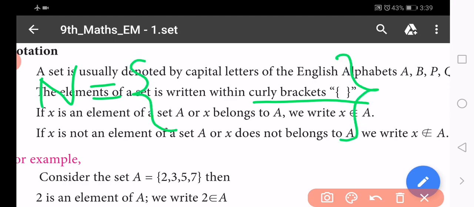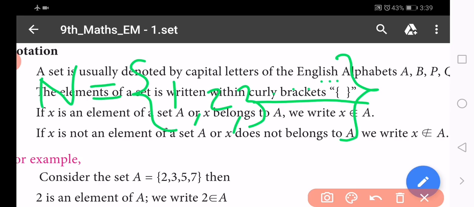So within curly brackets you write the natural numbers one by one separated by commas. Which number starts the natural numbers? First one, 1. So n equal to 1, 2, 3, dot dot dot. That is the set of natural numbers.